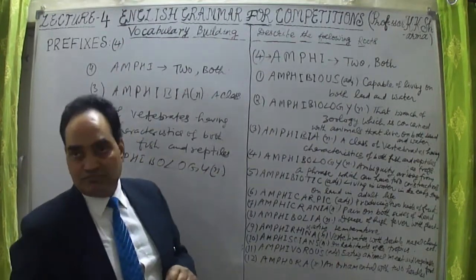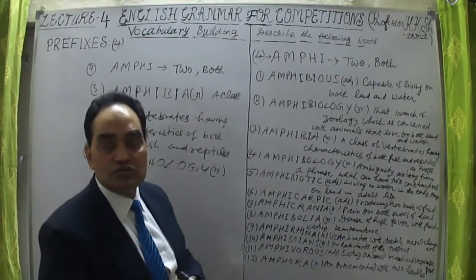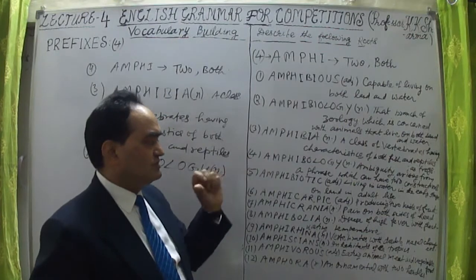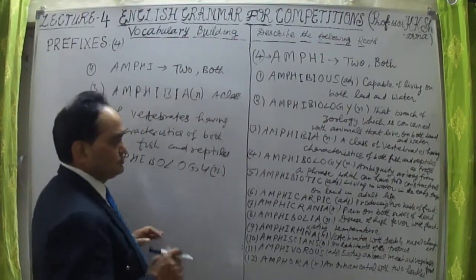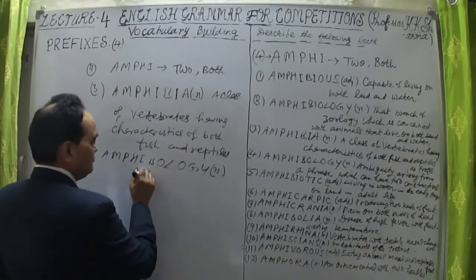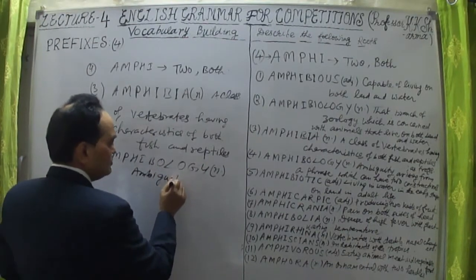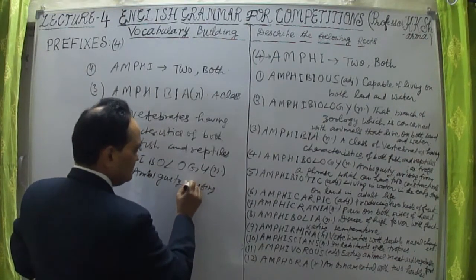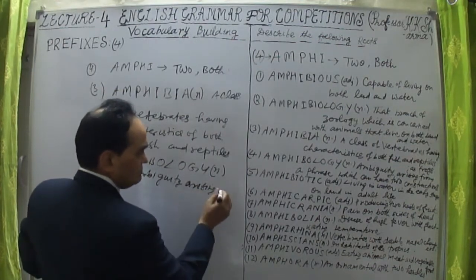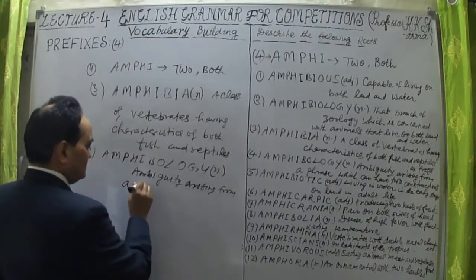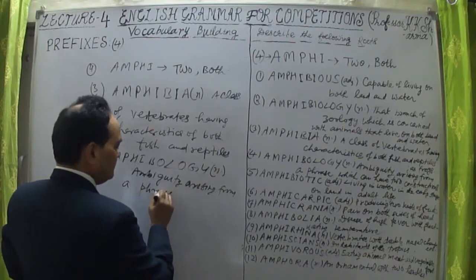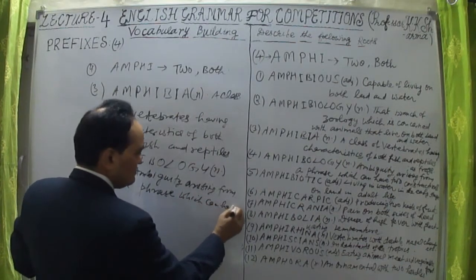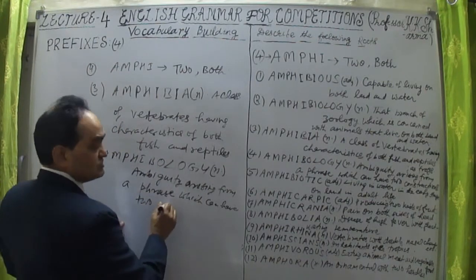This is ambiguity arising from a phrase which can have two constructions. Ambiguity, amphibology. Ambiguity arising from a phrase, a word we have dealt with in a previous lecture series. Ambiguity arising from a phrase which can have two constructions.